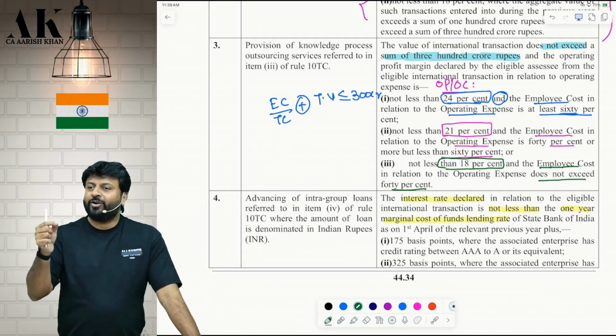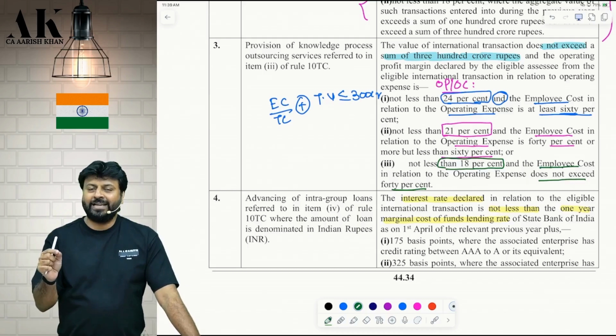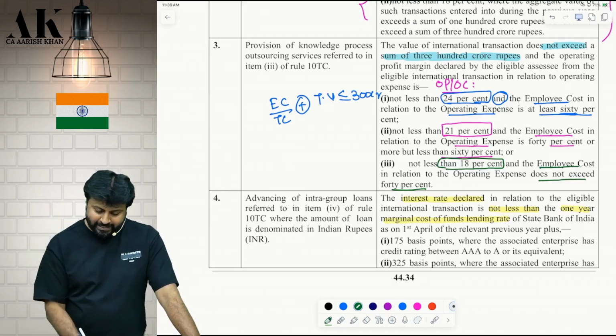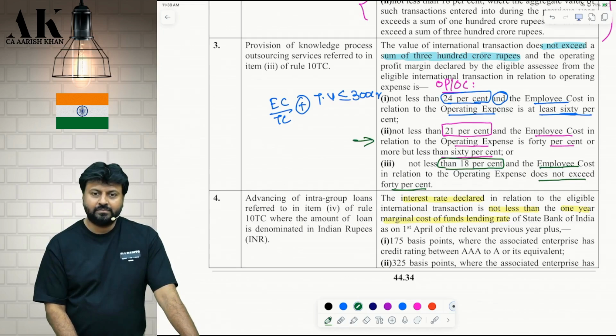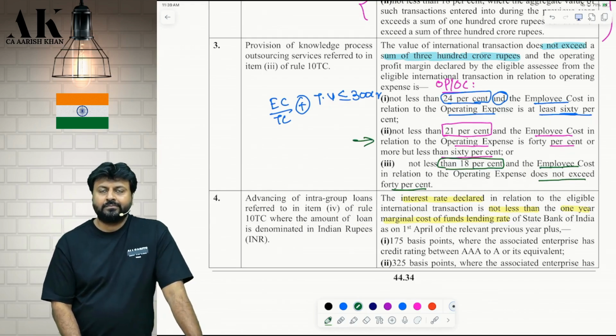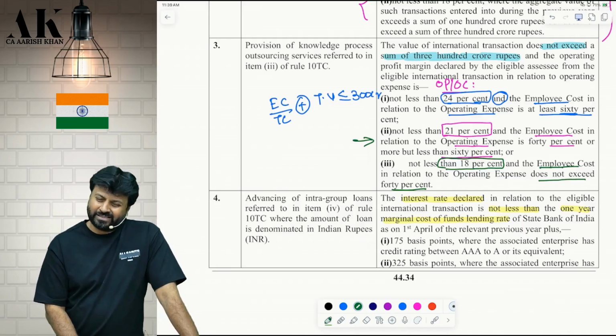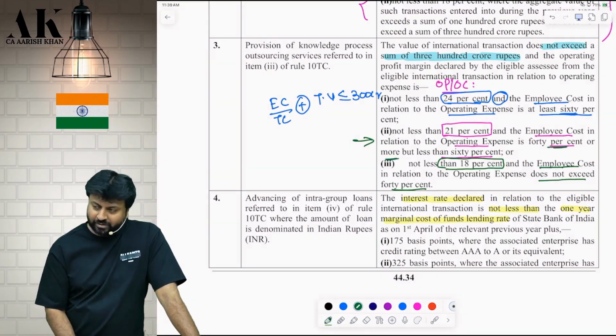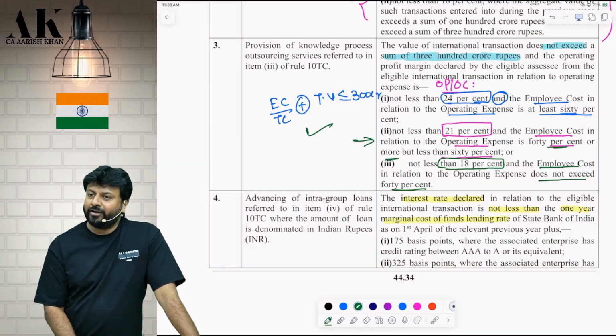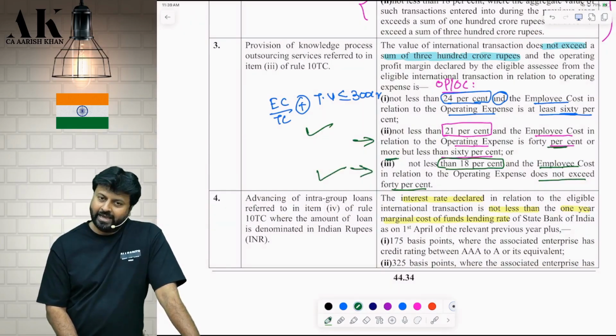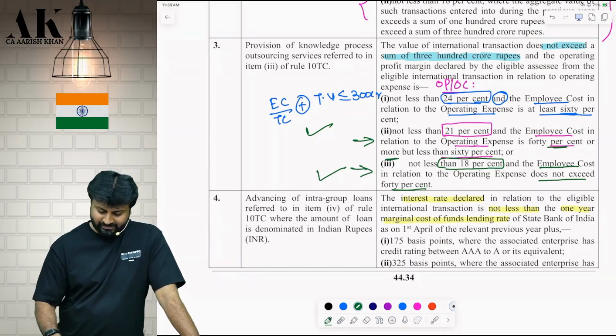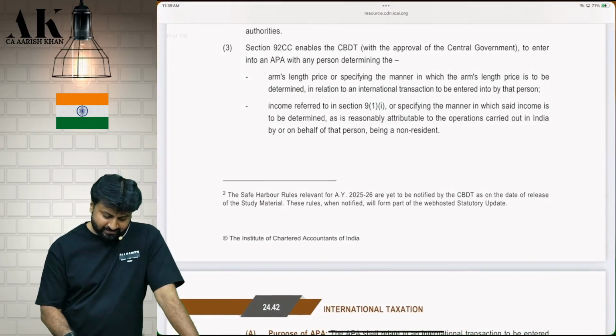If my employee cost upon total cost is exactly 40%, can I come here? Say only that much. Basic mathematics I am asking. Can I come here? Yes, it is written 40% or more. If my employee cost upon total cost is exactly 40%, can I come here? Yes, I will come in both. Don't ask me. Ask